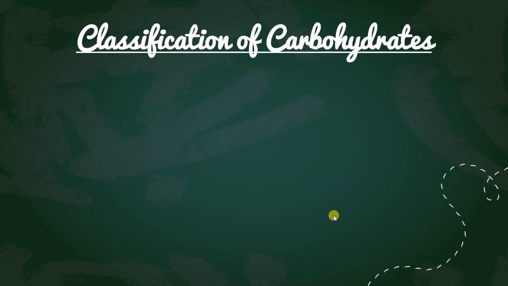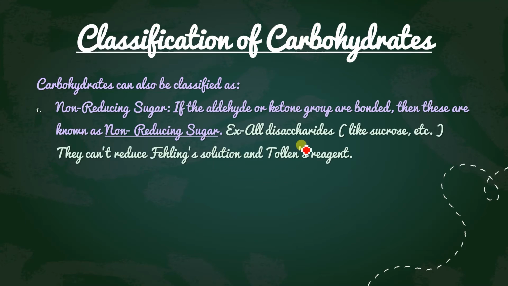Now, the next classification of carbohydrates: what is this class? On another basis, on what basis can we divide the carbohydrates? This is on the basis of whether they can reduce or not.